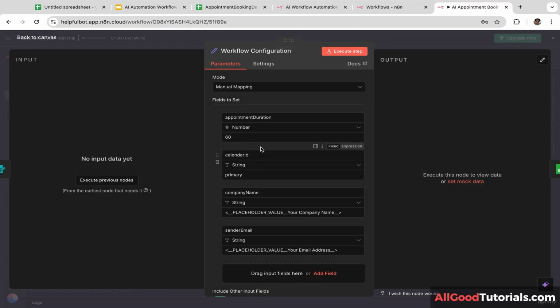And for the email, I'm going to replace the placeholder value with my own email. Okay, here we go. And I'm also going to replace the sender email with my email.